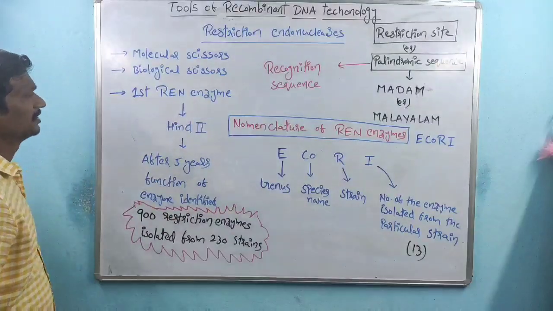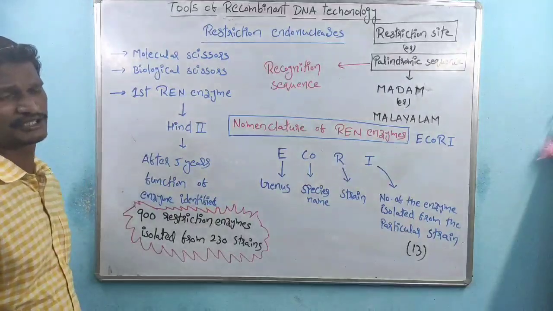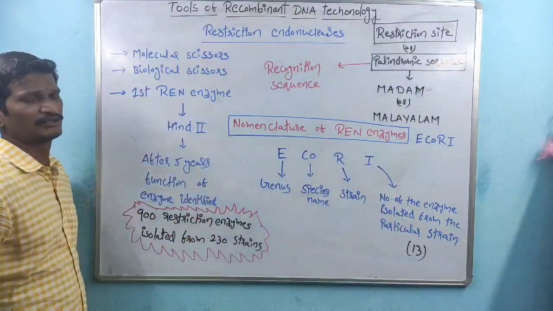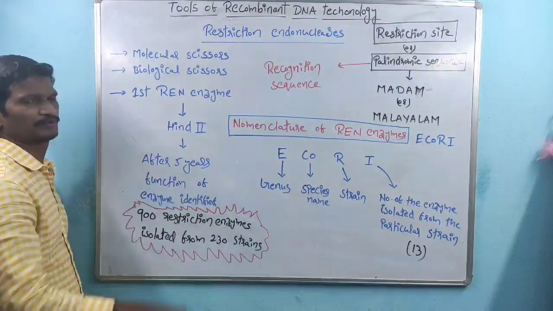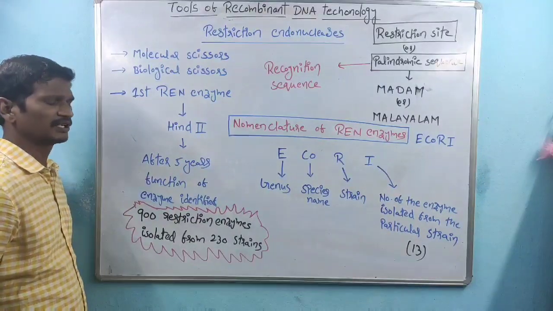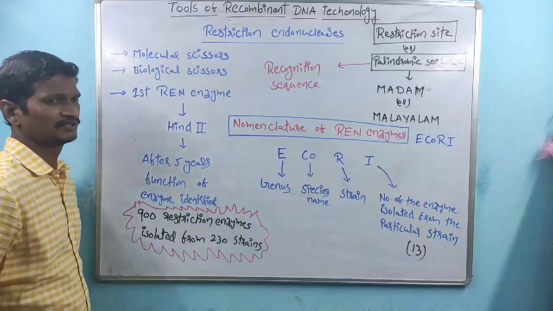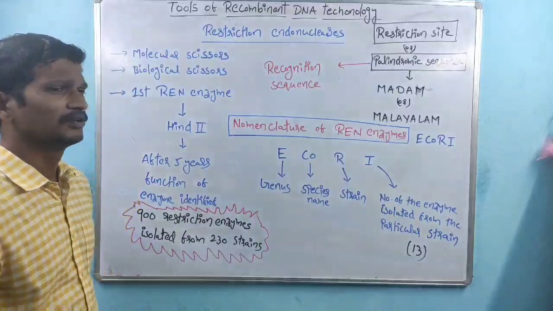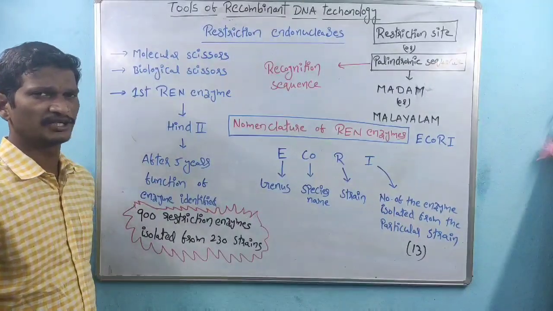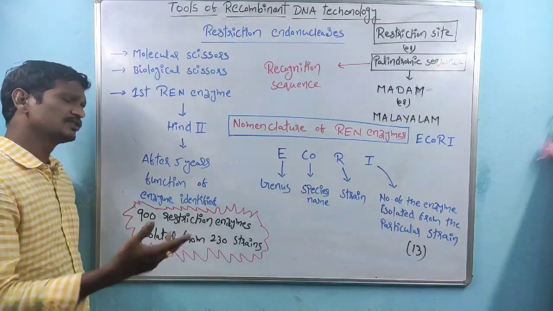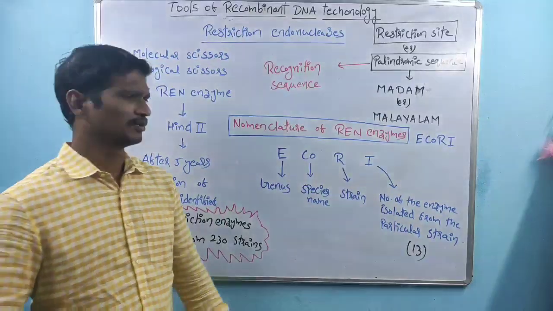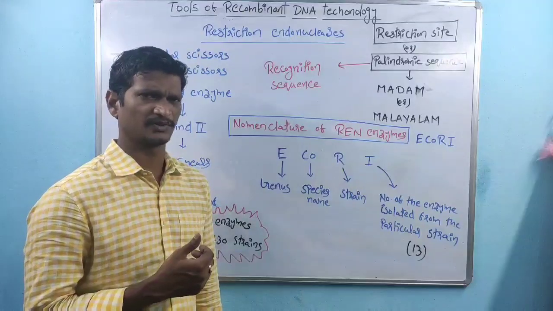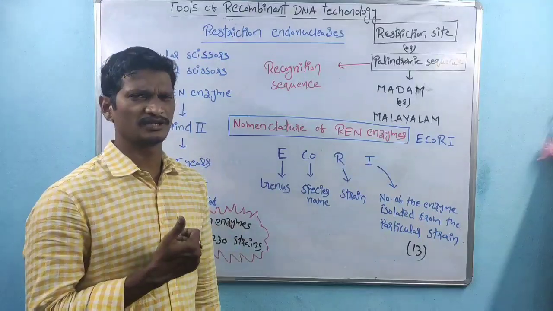Coming to the next one, the first identified restriction endonuclease enzyme is HindII. The very first isolated enzyme is HindII. This is one of the important bits. After isolation, suppose in one particular year, just a rough number, maybe 2000, the enzyme is isolated.